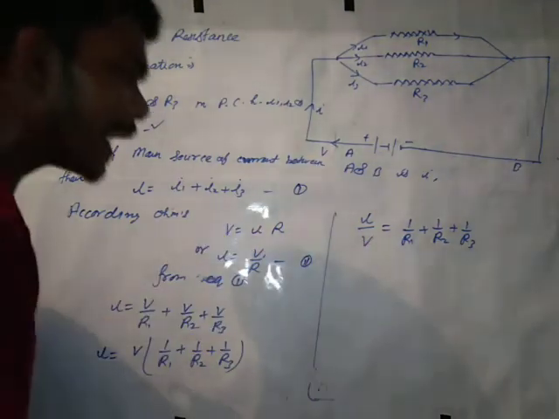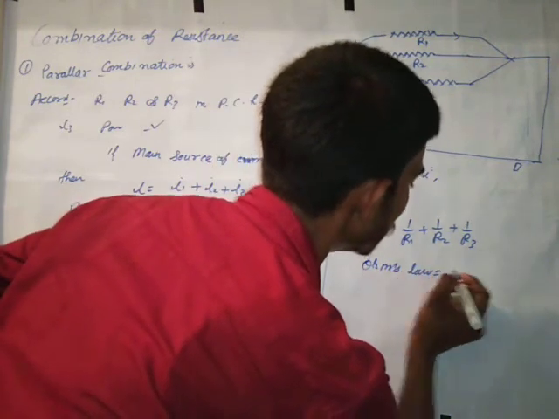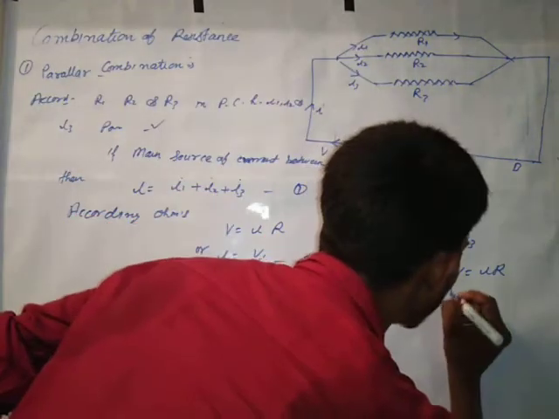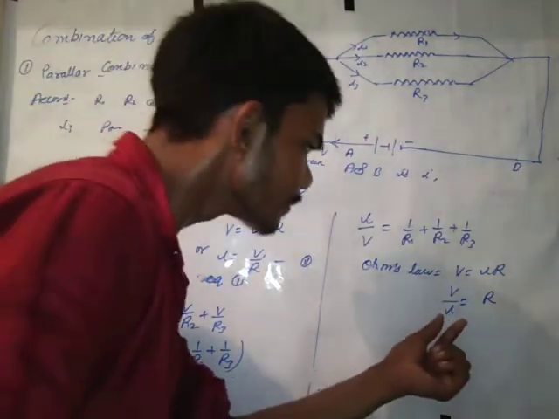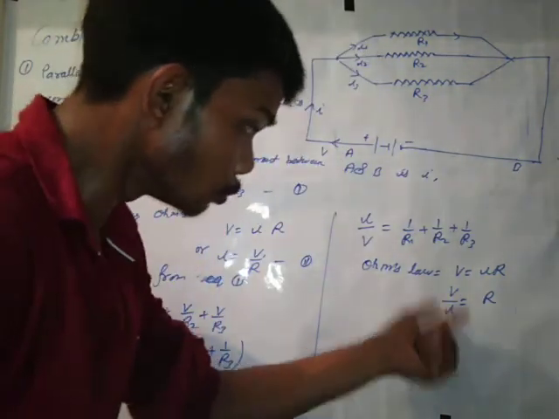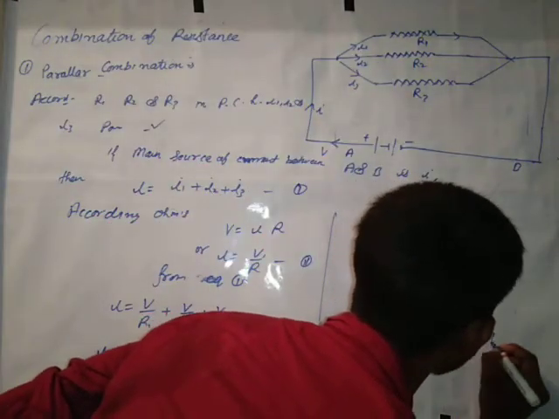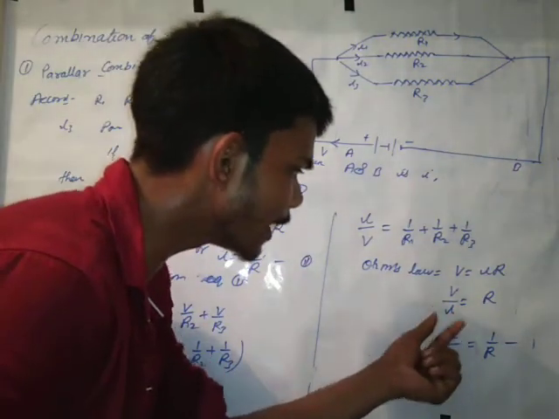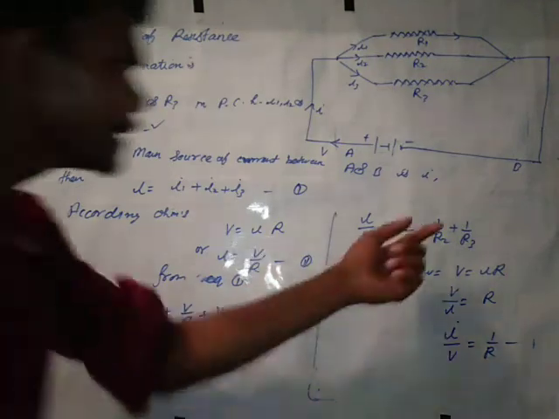And you know, according to Ohm's law, V is equal to IR, or V by I is equal to R. If we do the reciprocal, then I get I by V is equal to 1 by R. It is number second, and this is number third.